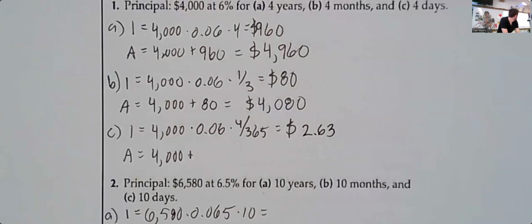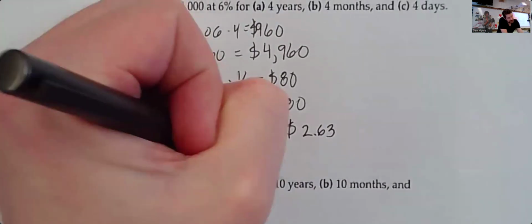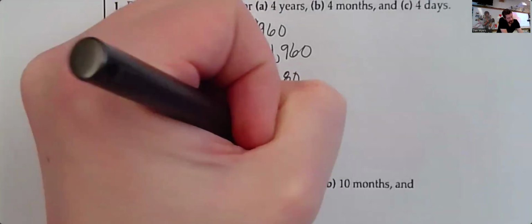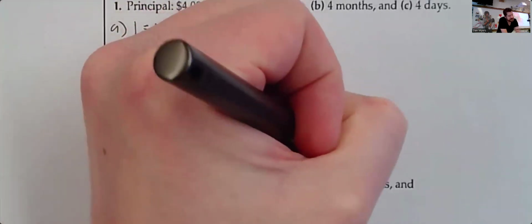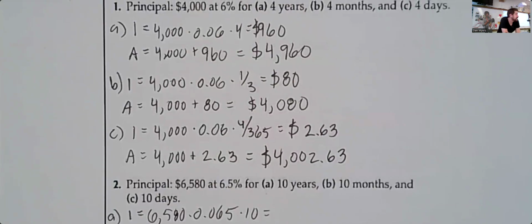$2.63. You got it. $2.63, which is going to be added here, 2.63. So we're looking at $4,002.63 for 4 days. All right. Any questions here before we look at number 2?